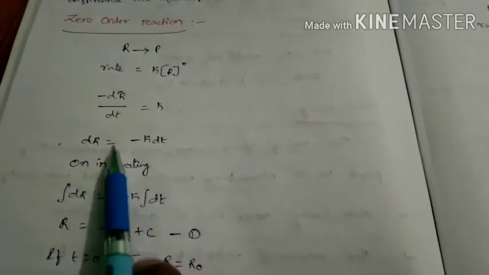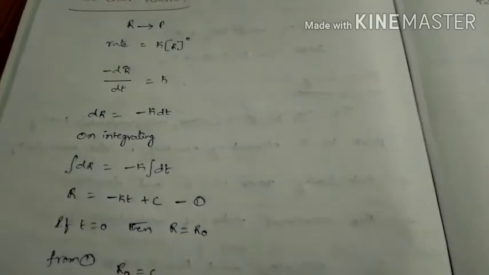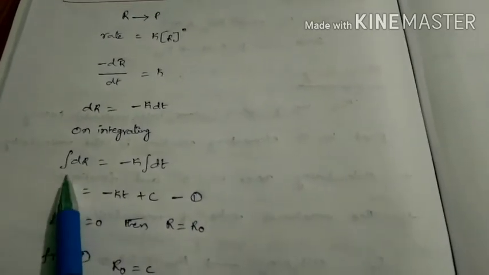If this value goes to this side, then dr equals minus k dt. On integration, that means the integration symbol, this is the symbol of integration. So integral dr equals minus k into dt. Integration and differentiation are inversely related, so both get cancelled here. Then only r will remain here. Here also integration and differentiation both will be cancelled.